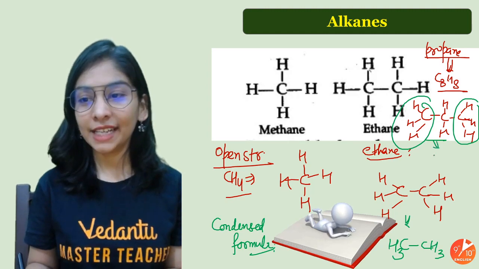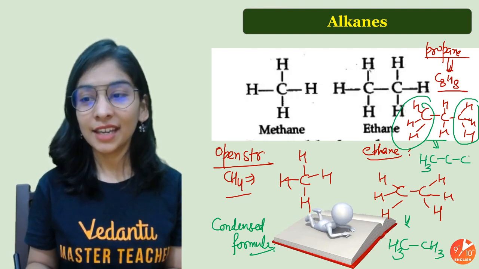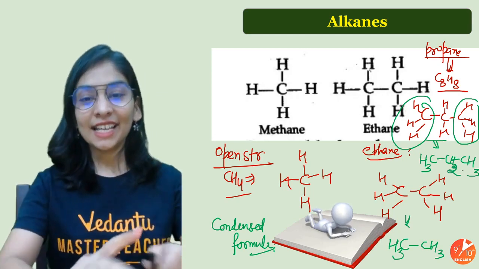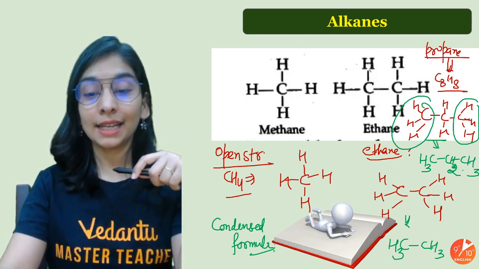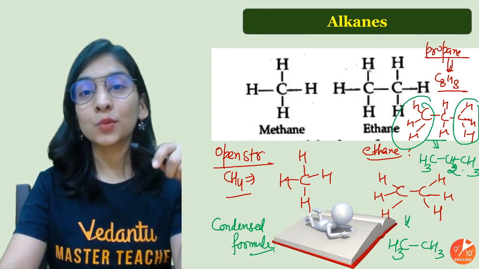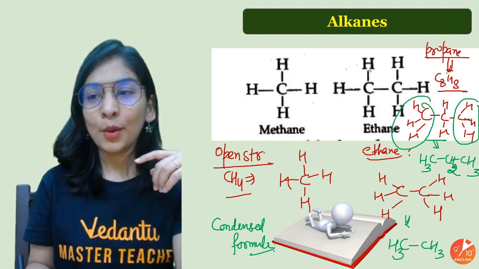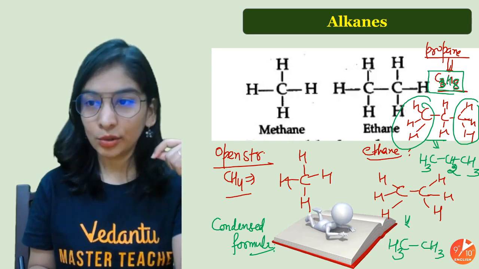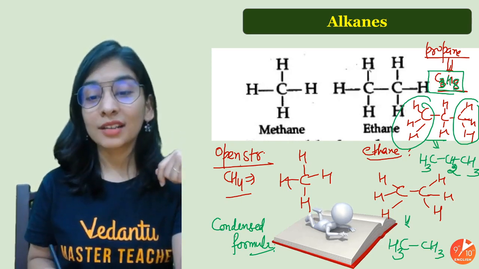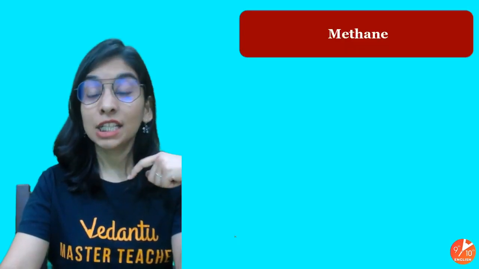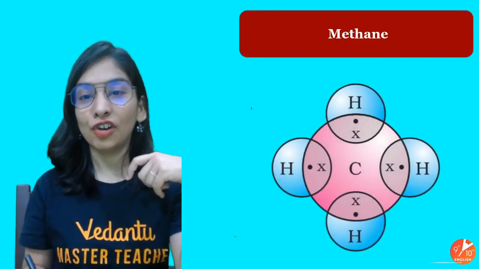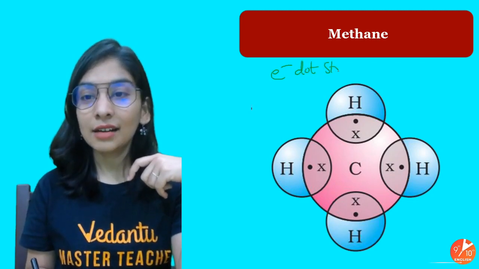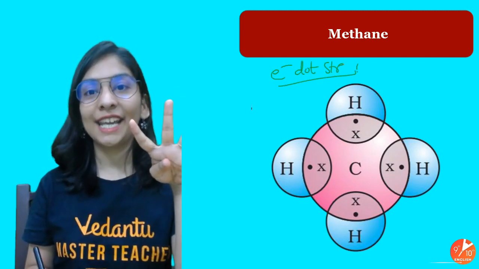So for this, how will we write a 3 carbon chain in a similar way and write hydrogen all together? As ma'am suggested, the terminal is always CH3 and the middle always CH2. Okay, so now you know how to draw the open structure and condensed structure of alkanes. And there's one more way that's simple, the molecular formula, where I'm writing all the carbon and hydrogen like this all together. So this formula is called the molecular formula, this is the open structure, and then this is the way I'm writing the condensed formula, condensed structure. And the last one is the electron dot structure. It means you can write a compound in 4 possible ways in organic chemistry.